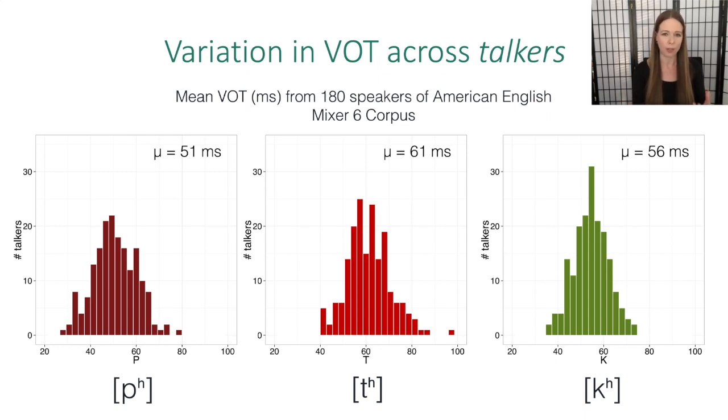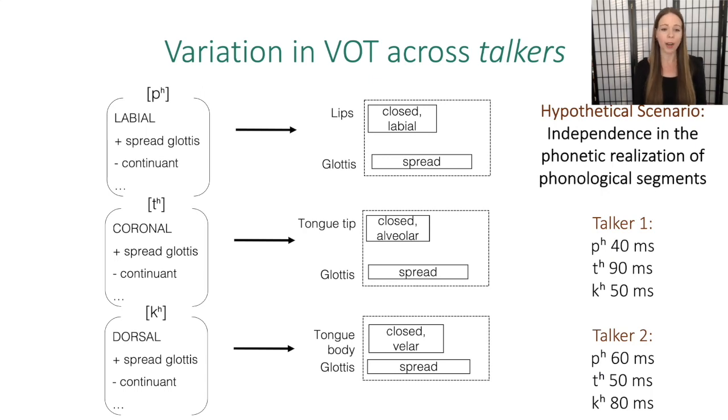which gives rise to variation in the actual acoustic instantiation. Now, one hypothetical scenario is that there's independence in the phonetic realization of phonological segments. So speakers can sort of choose how they want to control the phonetic targets underlying VOT for each of the stops independently. So one talker could have targets that give rise to a mean VOT of 40 milliseconds for P, 90 for T, 50 for K, and another talker could have a completely different pattern.